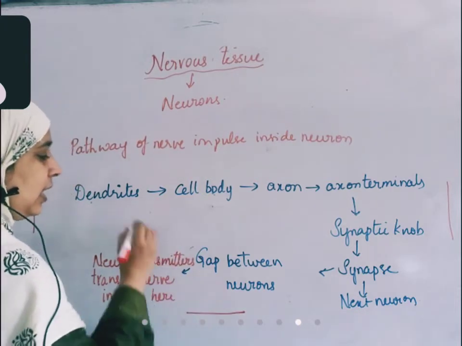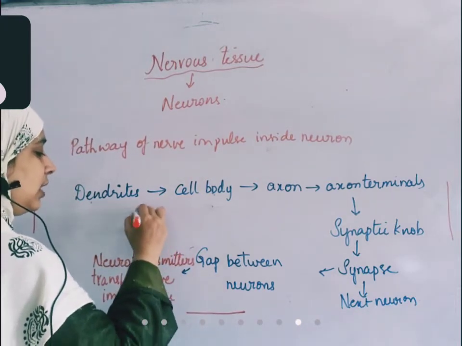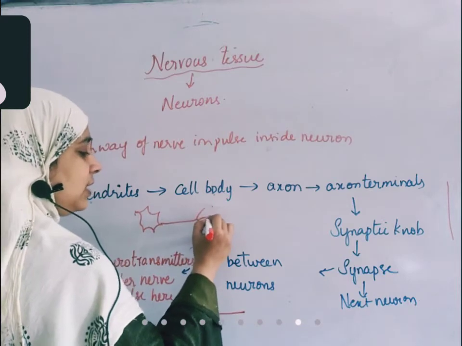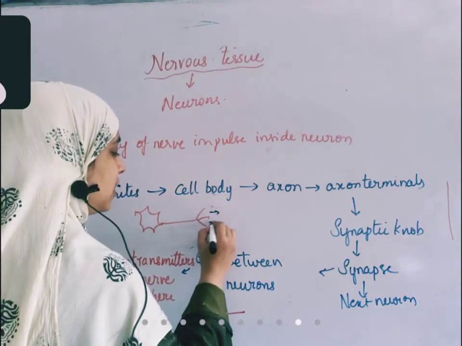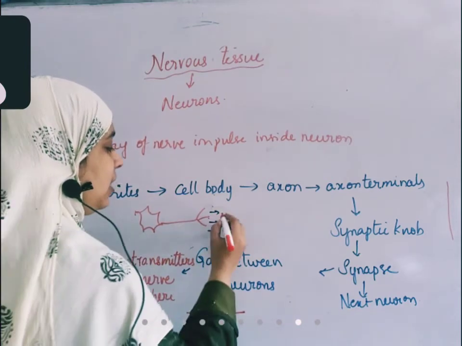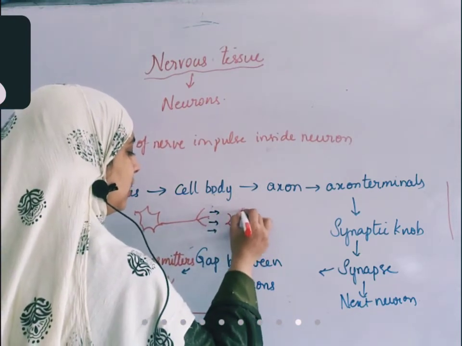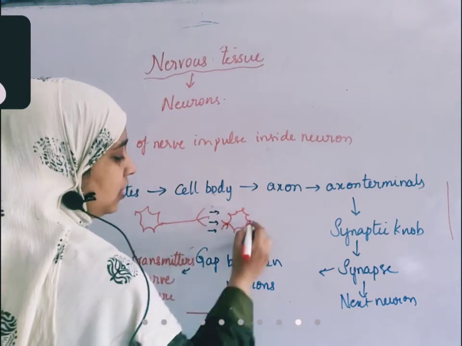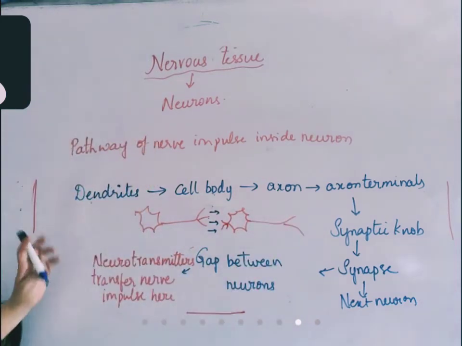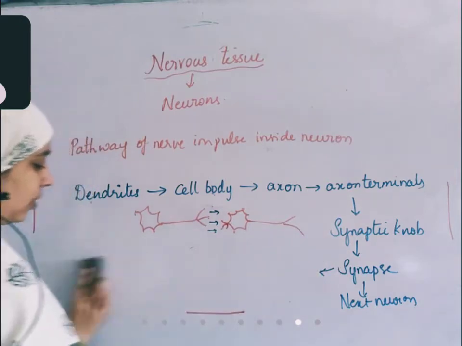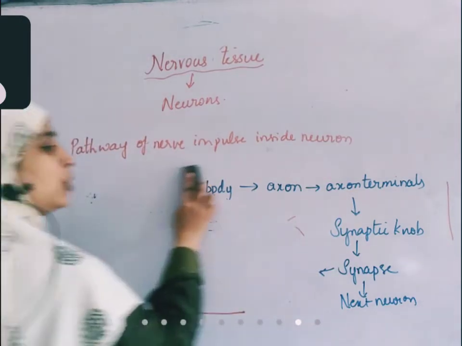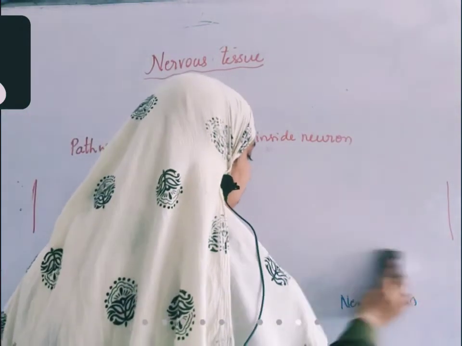When the signal reaches the nerve terminal, take this as one neuron. When the signal reaches this point, immediately some chemicals called neurotransmitters are released, and immediately the next dendrite is ready to take the message. Like that it is passed. I'm drawing the gap very big, but it is a very small gap, right? So this is the neuron structure.